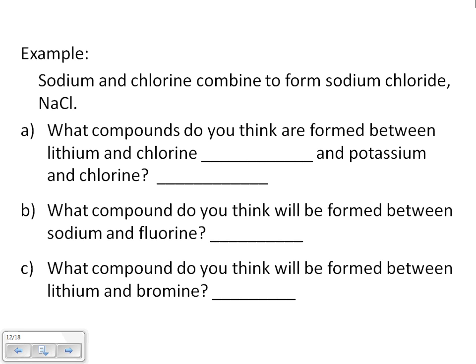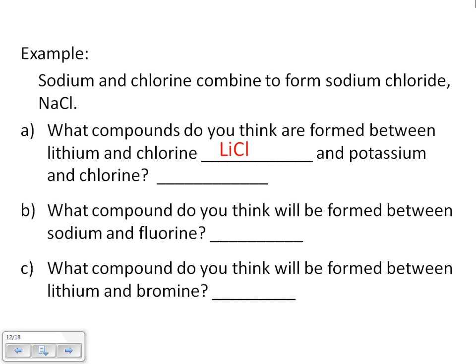Let's go through some examples. Sodium and chlorine can combine to form sodium chloride, which is NaCl, or salt. What compounds do you think are formed between lithium and chlorine?